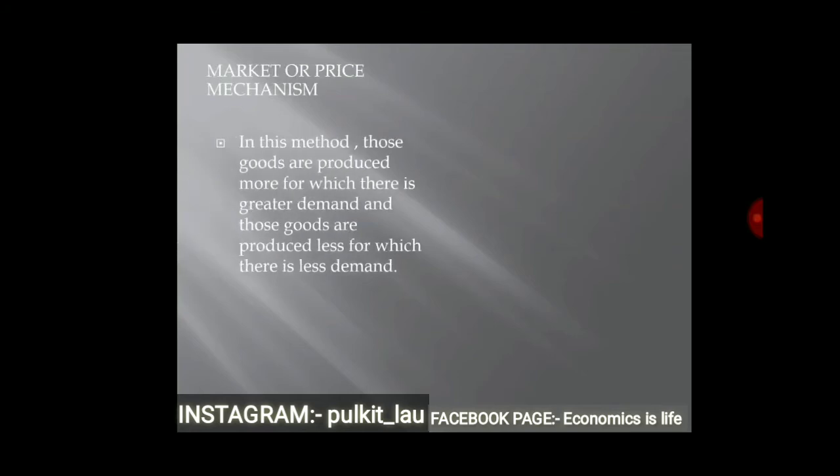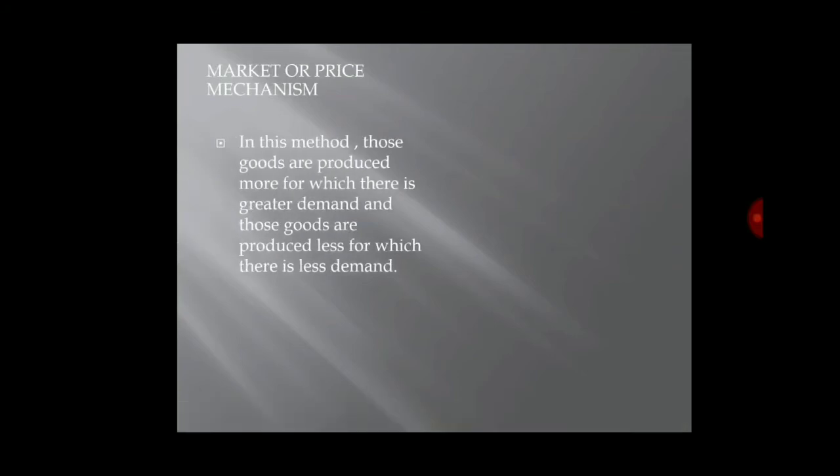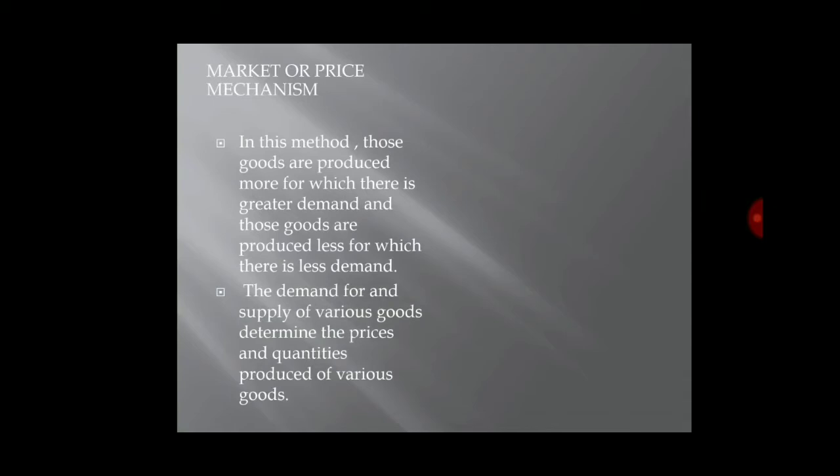Market or price mechanism. In this method, those goods are produced more for which there is greater demand, and those goods are produced less for which there is less demand. The demand for and supply of various goods determine the prices and quantities produced of various goods.